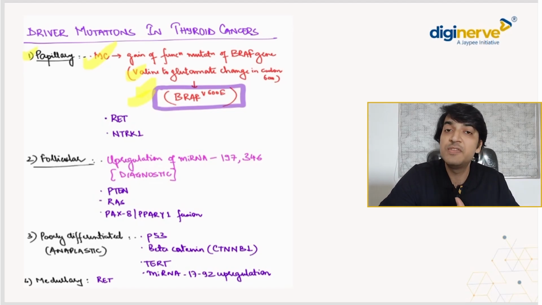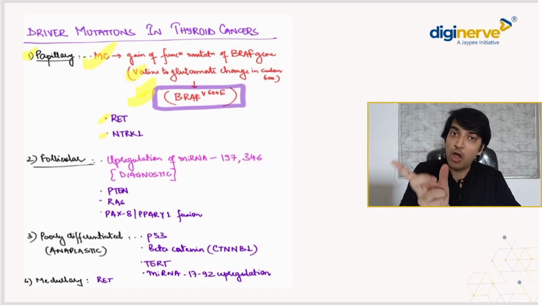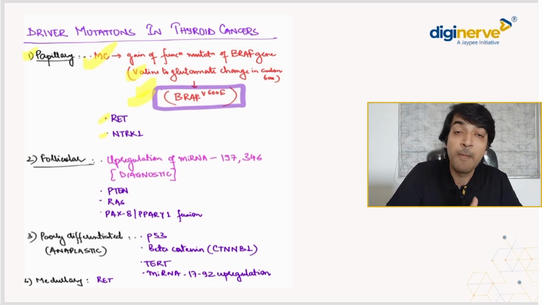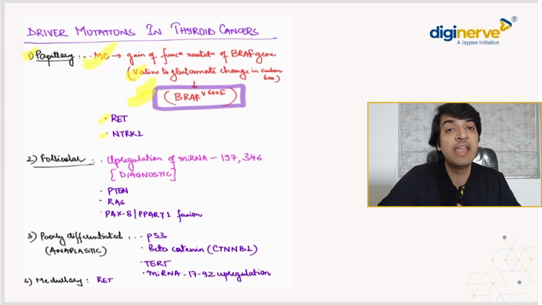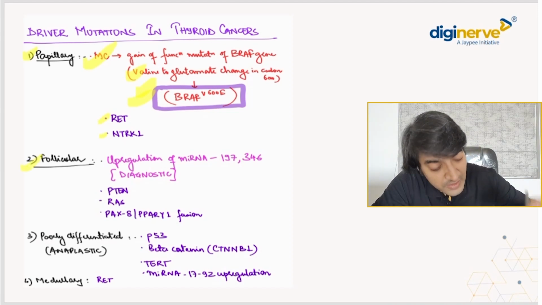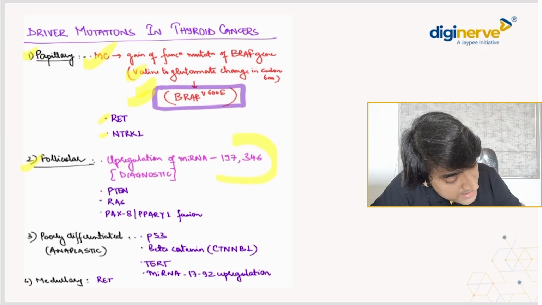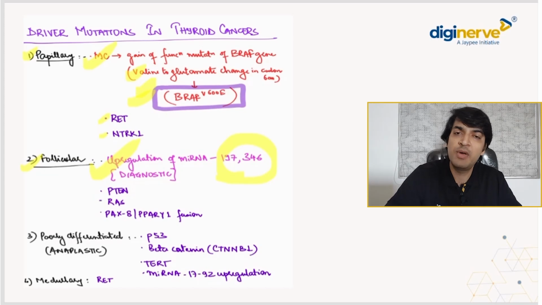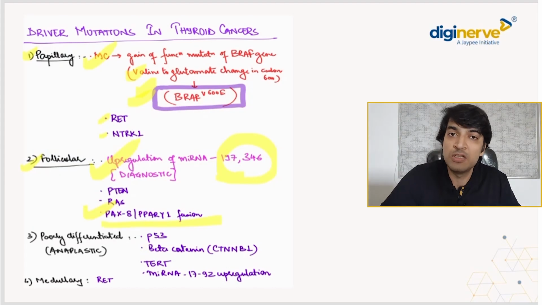Other than that, there are mutations which are also noted in RET and NTRK1. Now don't get confused here. If you find RET, it is not necessarily associated only with medullary thyroid cancer. What is asked is the most common, the answer is BRAF V600E, but what else can be found? So RET and NTRK1 can also be found in papillary thyroid cancers. Coming on to the follicular thyroid cancer, the diagnostic one is the upregulation of microRNA 197 and 346. That is what you need to remember. Other than that, PTEN, RAS and PAX8-PPAR gamma 1 fusion is also noted.